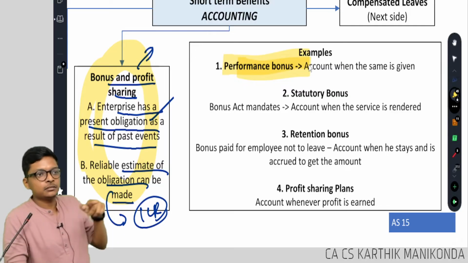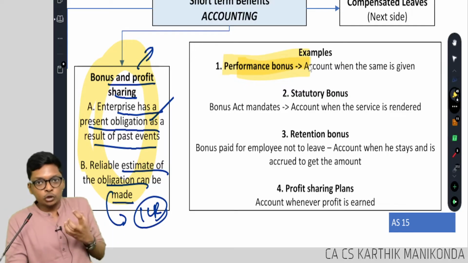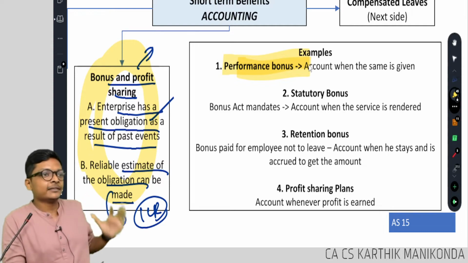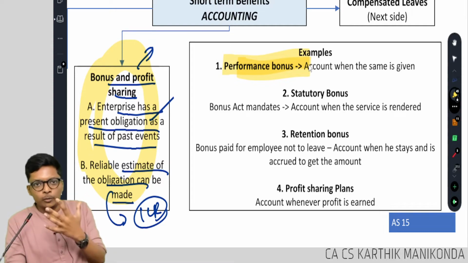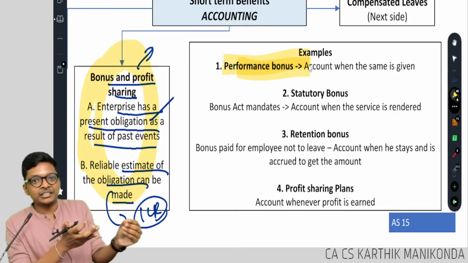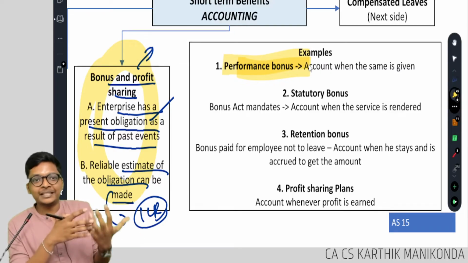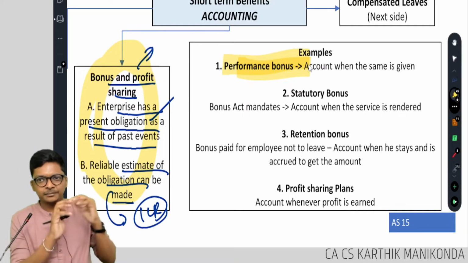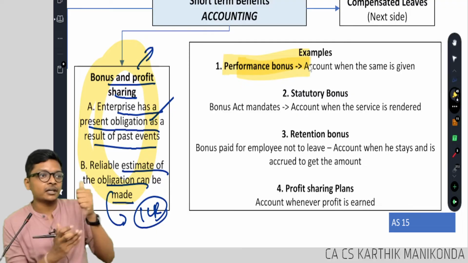Will everybody get that? No. Only those who performed well, who worked well, who are able to show some results, they will get. If you work in a big four tomorrow, all of you might be articles, but only 2-3 articles will get. Those are the ones who didn't sleep. They will get some performance bonus. Or even if they slept, they worked well, they were effective in work, productive.